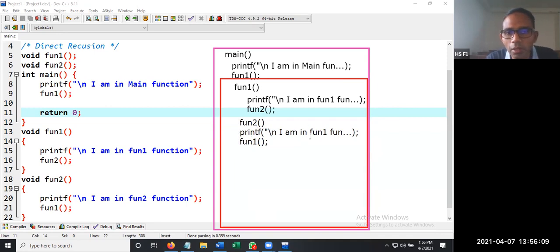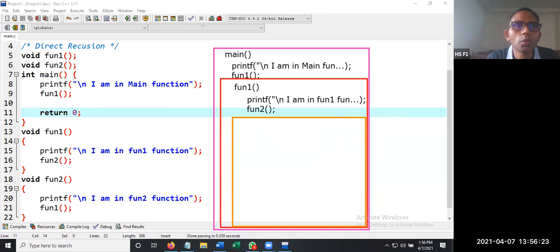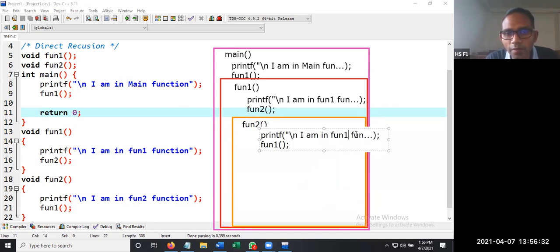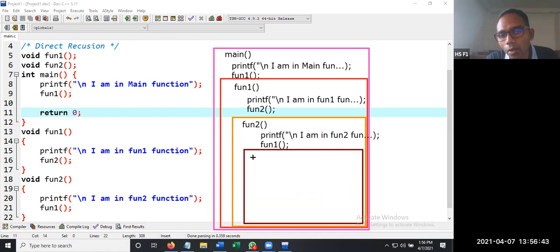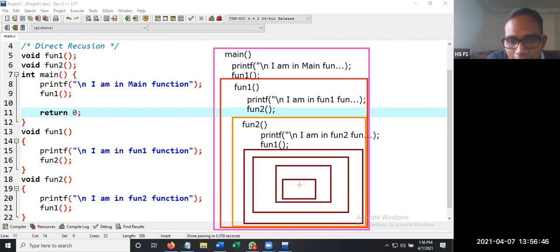Just a second. Oh, we lost it. So function 2, it is having the name function 2. It has I am in function 2 and a call to function 1. And this process goes on. This process of creating memory locations goes on and on. So this is called indirect recursion.